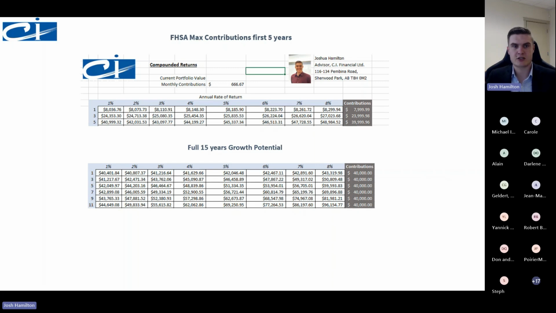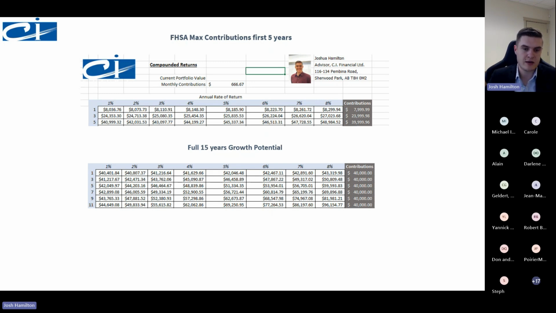So the FHSA max contribution room, we're just assuming that within the first 5 years, you did the $40,000. It could look anywhere between $40,999 if you only made 1%, all the way up to $48,000. So with compounding growth from starting and investing early, you're going to have more purchasing power at the end. Now, in the full 15-year growth, we're assuming that you didn't really make much in the first 5 years, so you're at $40,000, barely $42,000 plus. But through 15 more years, you'd be looking at anywhere between $69,000 to $96,000, even more, depending on the funds you're invested in, to buy your first house.